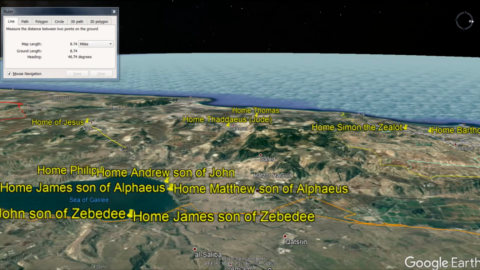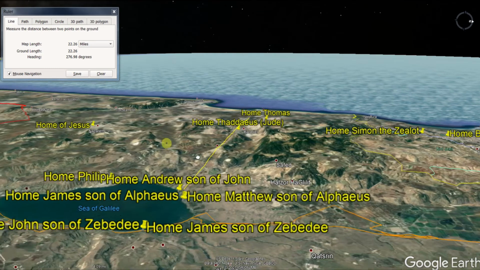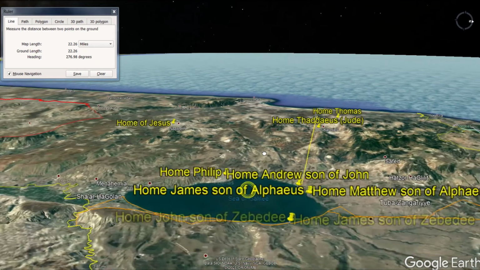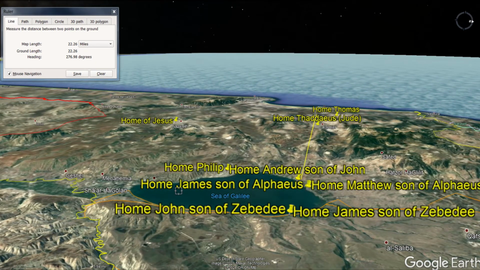He could have walked from where he was out here to John and Andrew or Matthew's house. Probably would have taken him a day because that's 20 miles. He would have gone over these mountains and things, but it's very easy to do. He could have gone from there over to Thaddeus and Thomas, crossing these mountains. Maybe he would have hiked all these mountains. Maybe he had times where he went out here and spent time fishing on the Mediterranean Sea or came back here to the Sea of Galilee.